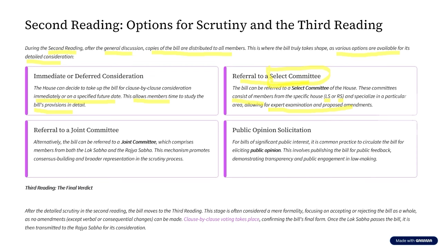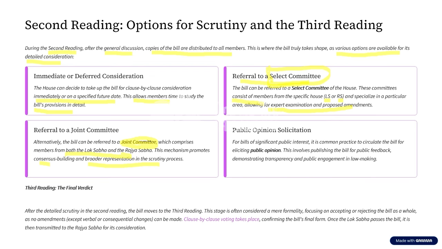The other option is that it can also be referred to a joint committee. Now, what is this joint committee? Here, it will not just have members of either Lok Sabha or Rajya Sabha. Rather, it is going to have members of both Lok Sabha and Rajya Sabha. Okay, so this promotes consensus building and broader representation in the scrutiny process.